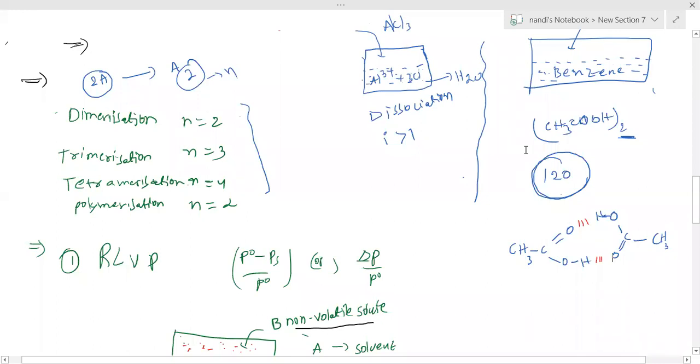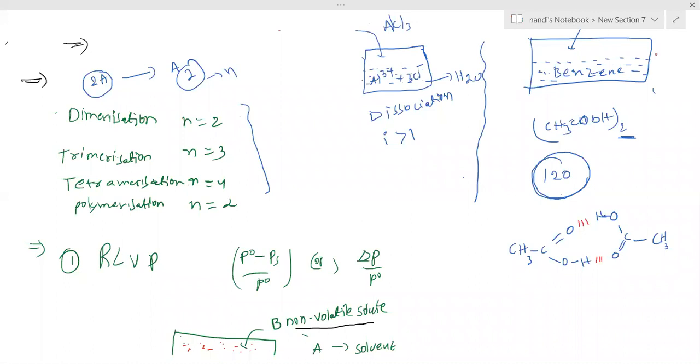Dimer term is over, fine. But why are they together? Because there are attractions between them. What type of attraction is this? Dipole-dipole attraction or hydrogen bonding. So you need to think about it here. One more point I am giving. Here I gave benzene and acetic acid. Next time they will give formic acid, acetic acid, and they will give molecular weights. If you know the molecular weight, you are able to tell whether it is a dimer or trimer. Because you know one molecule's weight, by dividing the total molecular weight by that molecular weight, you can get the number of molecules automatically.